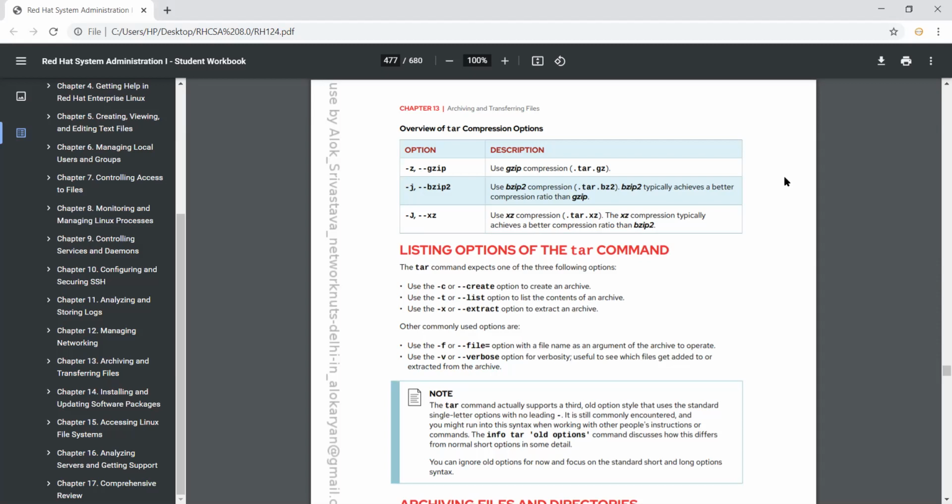There's a command tar, and an option -c for create, -v for verbose, and these types of things we have to do. Got it? Now I'll show you something on the console.